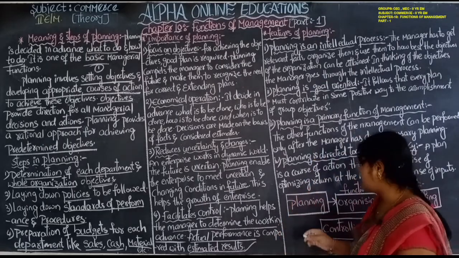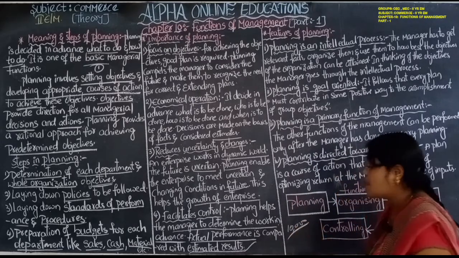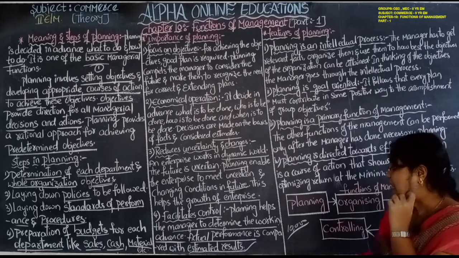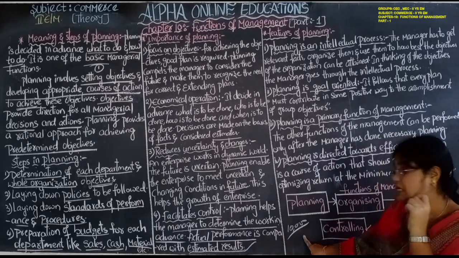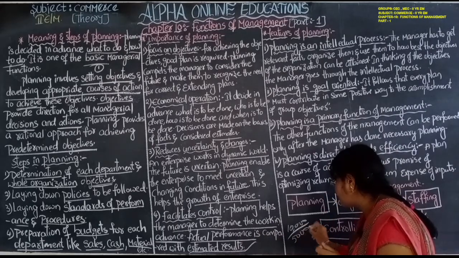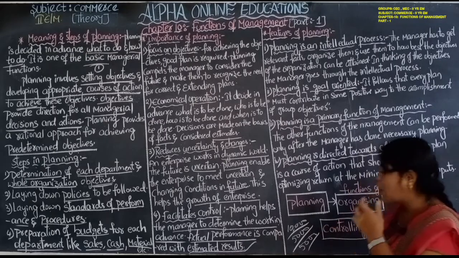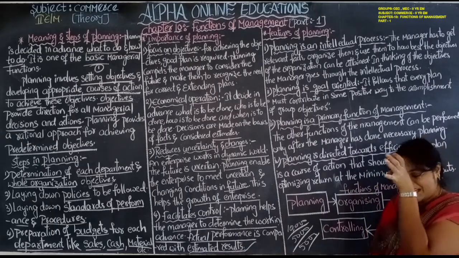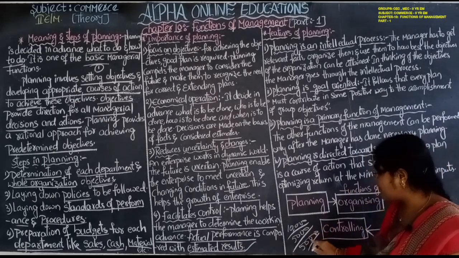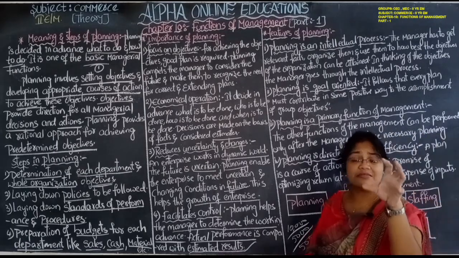So what I am saying is, they estimated 10,000 units of production, but actually they performed only 5,000 units. How much will the difference be? 5,000 units. Now what is the reason for not achieving the extra 5,000 units?